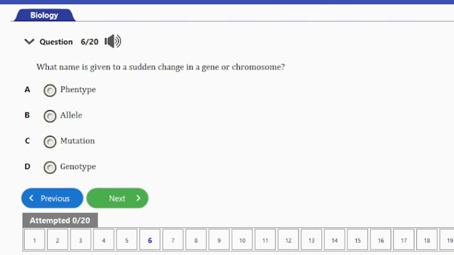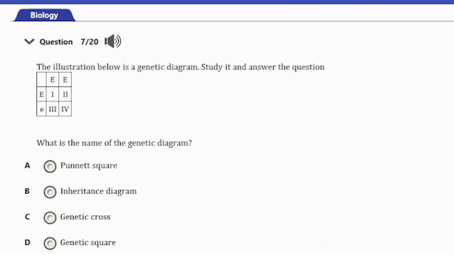So let's consider the next question. Question number 6 here. It says, what name is given to a sudden change in gene or chromosome? So guys, we've answered this question before now, and that's mutation, option C here. So the next question here, question number 7, says, the illustration below is a genetic diagram. Study it and answer the question. What is the name of the genetic diagram? So guys, we've seen this genetic diagram here. Option A is Punnett square, B. Inheritance diagram, C. Genetic cross, D. Genetic square. So guys, the answer to this question is option A here.